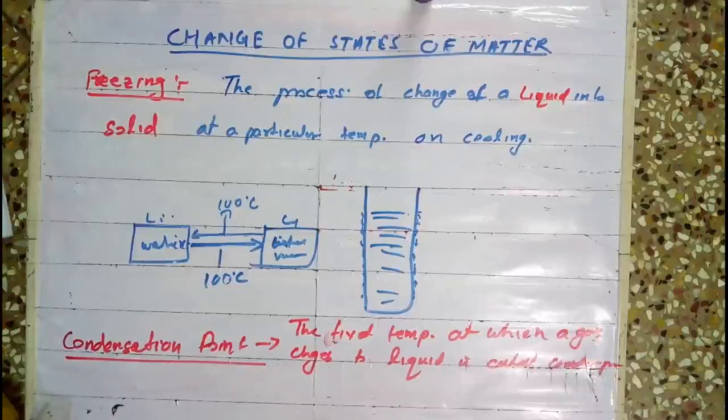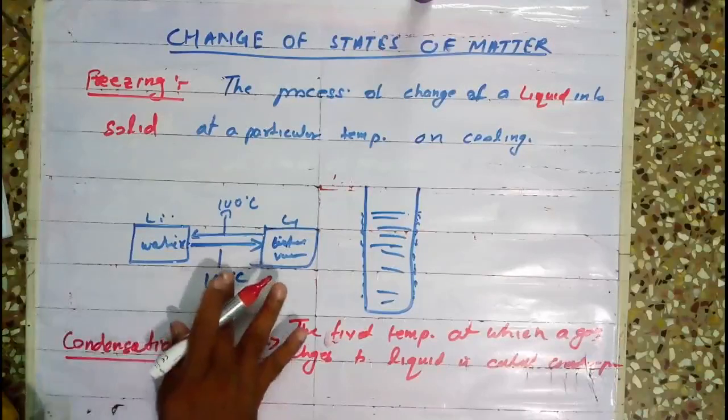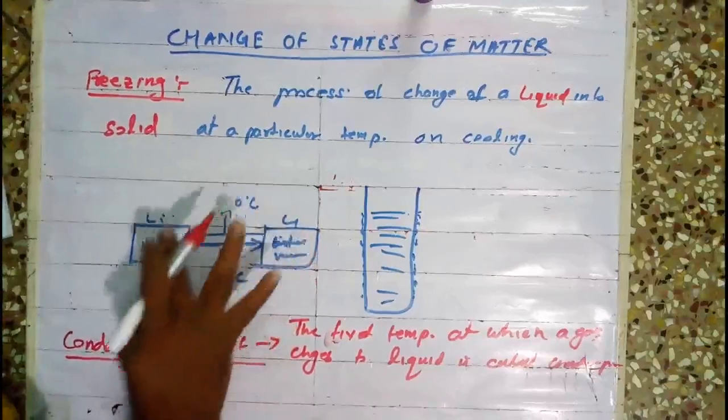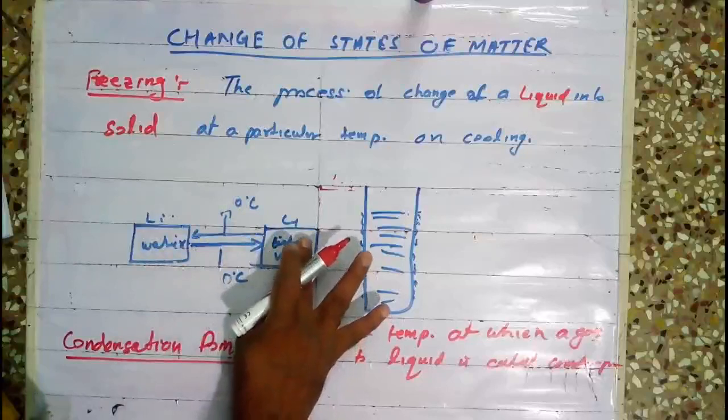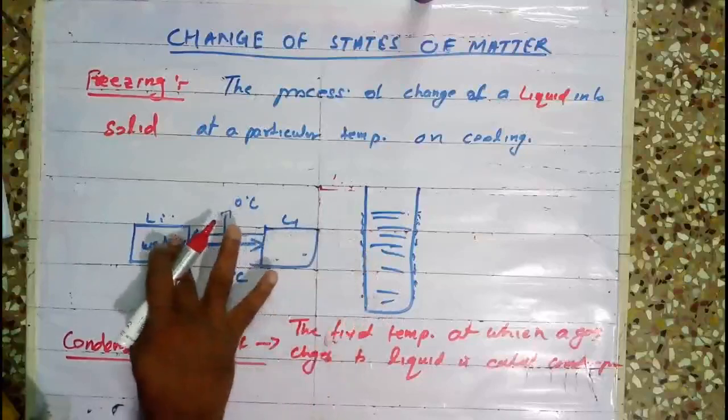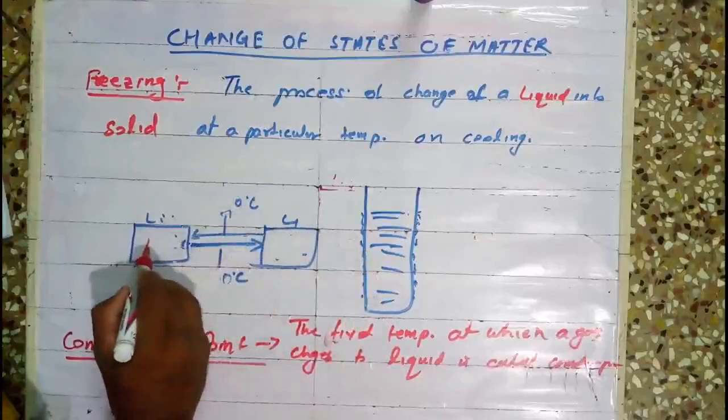Example: a glass of water I'll keep in the freezer. Slowly what will happen? The heat is absorbed by the freezer, and slowly the temperature will decrease. When it reaches 0 degrees Celsius, the water converts into ice.